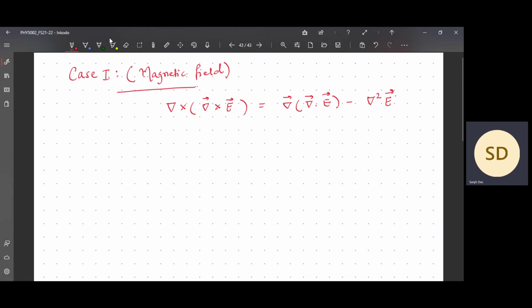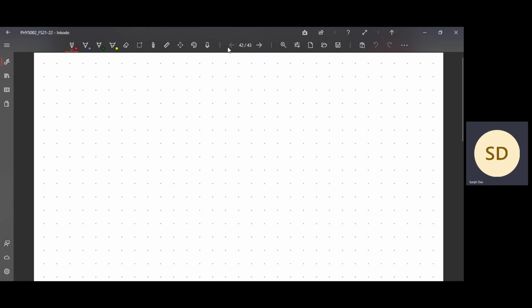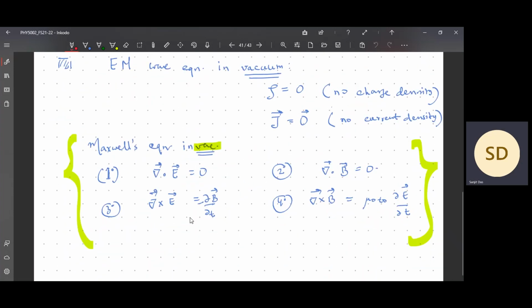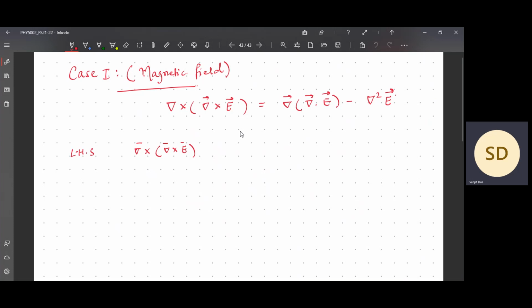So what is on the left hand side? Let us compute the left hand side. The left hand side is curl of a curl of an electric field. Now go and check the Maxwell's equation in vacuum for the curl of an electric field. See, curl of an electric field is this. So I'll write it down. In your notebook, you see what is the curl of an electric field. So it is del cross minus dou B by dou t.